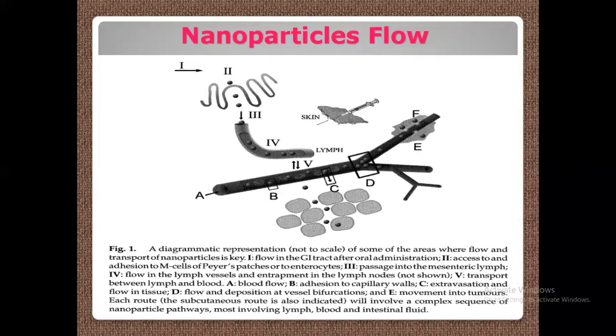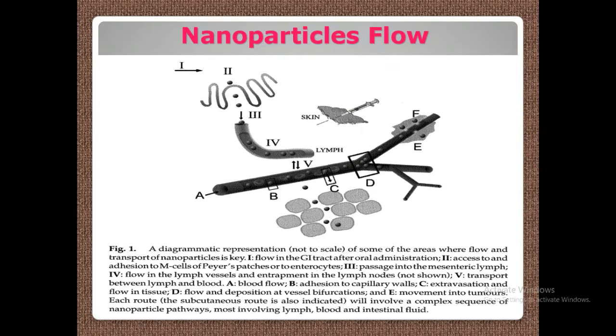Then blood flow happens here. This is the blood vessel, minute blood vessel. See that this is the direction of blood flow, A. And B is adhesion to capillary walls. Suppose the drug nanoparticle goes through this blood, it is attached to the surface of the capillary walls of the blood vessels. C is this area C here, extravasation and flow in tissue. That is, from adjacent to the capillary area, the drug may come outside and reach the tissue area. So this is the tissue area where your nanoparticle drug comes.